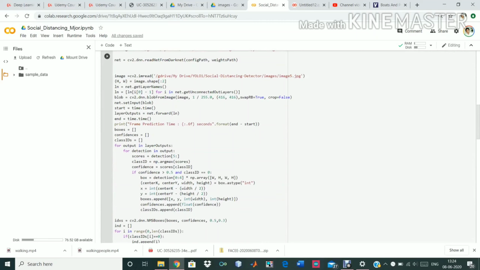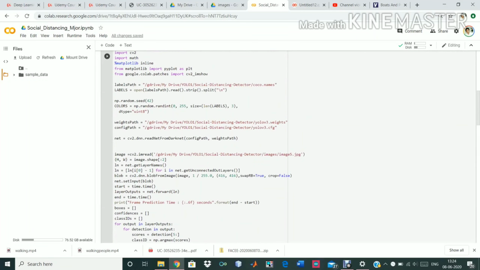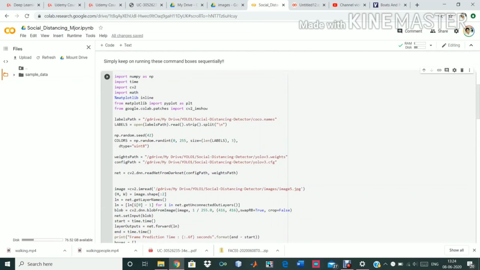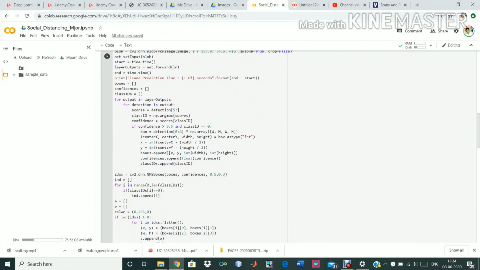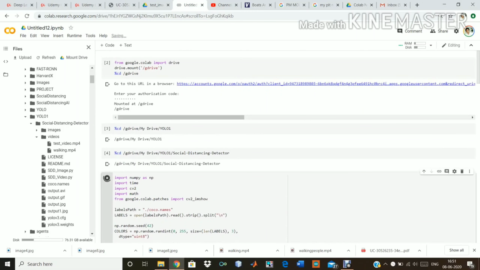Again, the same code as I mentioned in my report, if we use a while loop, we can create this code for our videos also, as videos are nothing but a collection of frames. So here is the code for social distancing detection for a video. A video is just a collection of frames, and an image is just one single frame.